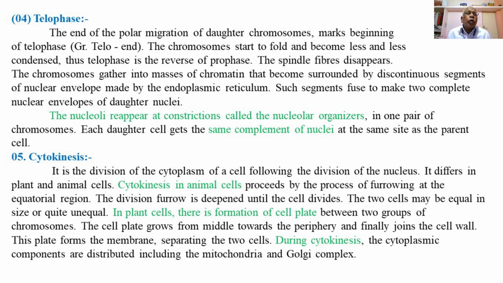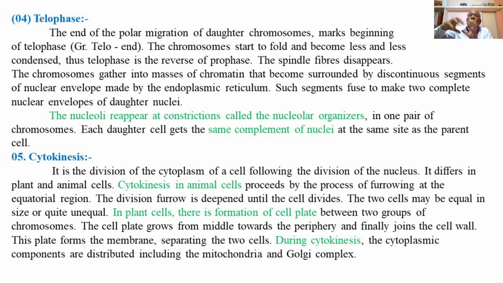Then the last phase, that is telophase. The end of the polar migration, that is, the chromosomal complements which move towards the opposite poles, marks the end of the polar migration. The end of the polar migration of the daughter chromosomes marks the beginning of the telophase.